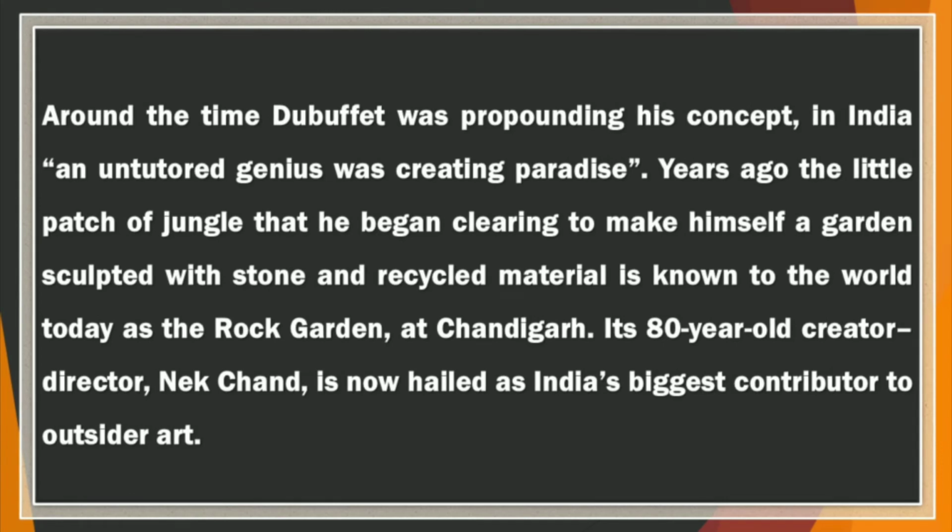Around the time Dubuffet was propounding his concept in India, an untutored genius was creating paradise. So here the writer is saying that the French painter Dubuffet was propounding his concept in India. That means he was trying to represent and spread his concept in India, and he was an untutored genius. That means uneducated, without having any formal training at all, and was trying to create the paradise, that means heaven or the Garden of Eden in India.